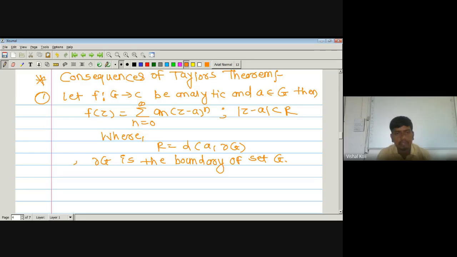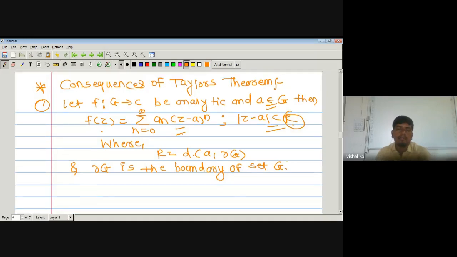Okay. So here we are given f, an analytic function defined on a domain G, and also small a belongs to our capital G, and from these two we have to prove that f(z) is nothing but this series. It means this series will converge to f(z) in this region, where this region has radius r, which is nothing but the distance between a and the boundary of the set G.